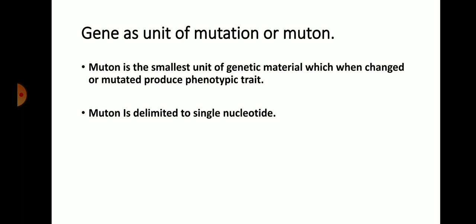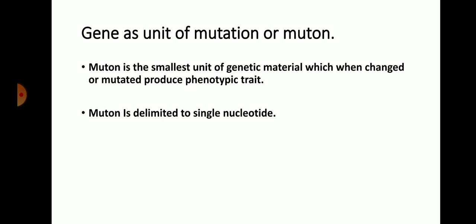Another term is gene as unit of mutation, or muton. A muton is the smallest unit of genetic material which, when changed or mutated, produces a phenotypic trait. Mutation means a sudden change in the structure and function of the organism. This change mostly occurs in the genetic material, the coded part of DNA.